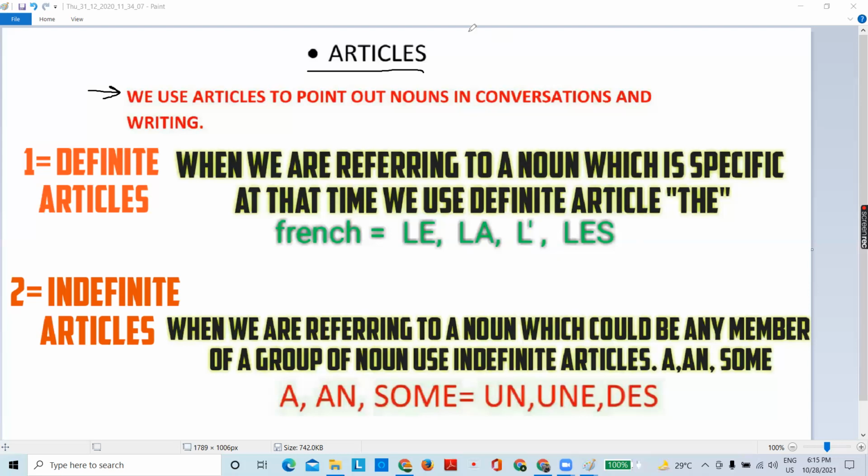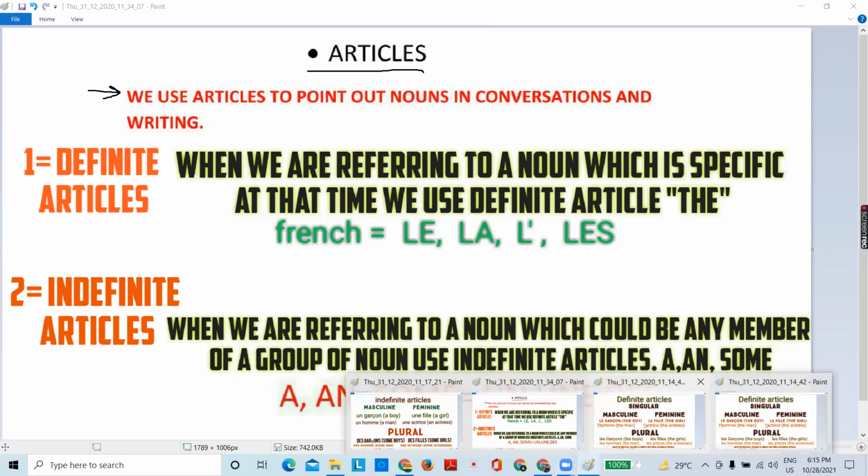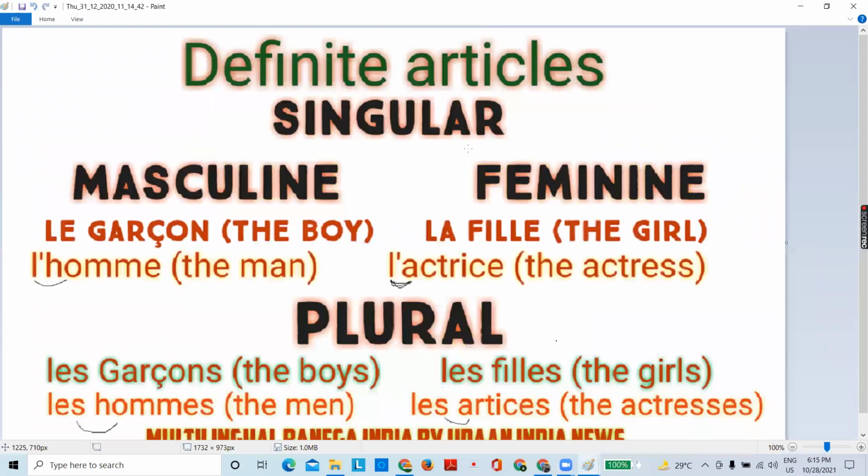Fine. So let's see what is definite article with examples. You can see on my screen there are definite articles. There are two columns. First one is masculine and second one is feminine, and the third, downside, is plural.